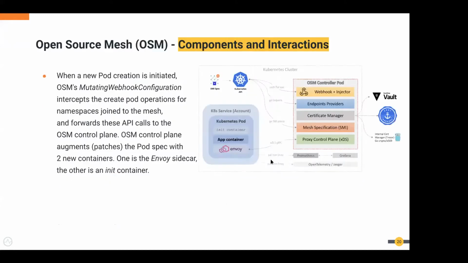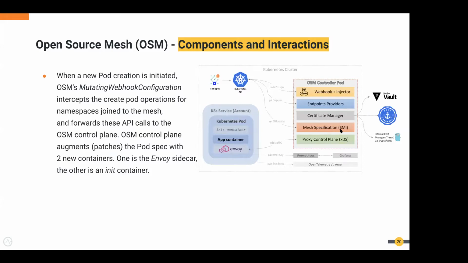This shows the high-level workflow of Open Service Mesh, what the components are and how they interact with each other. The control pod has components like the endpoint provider, which registers your IPs and endpoints, and the certificate manager, which can connect to external certificate managers like HashiCorp, or it could even be an internal certificate manager.